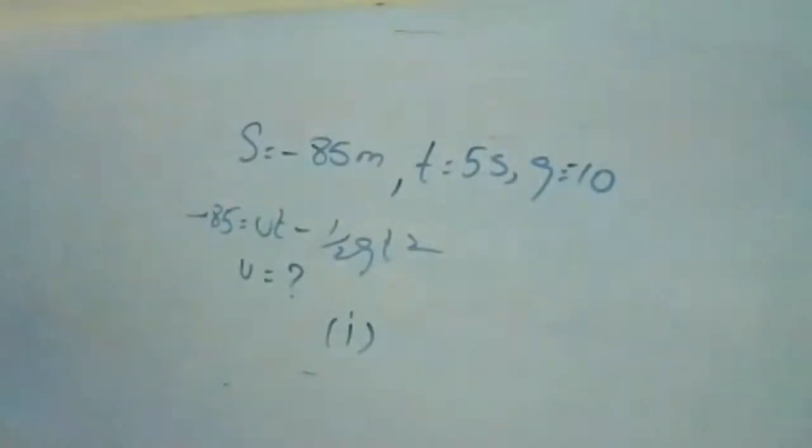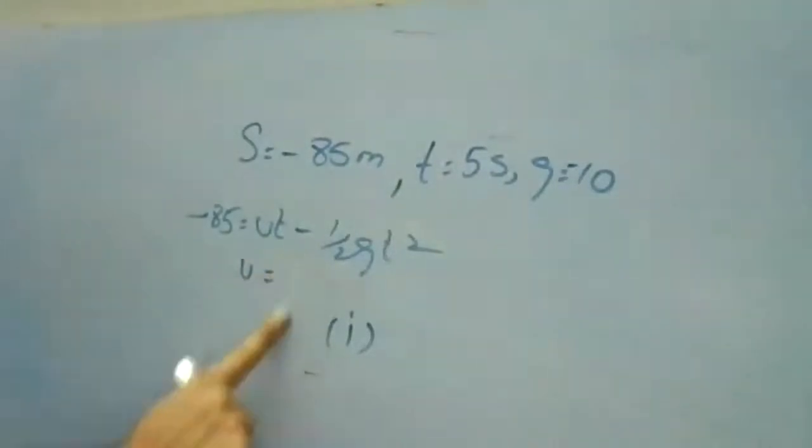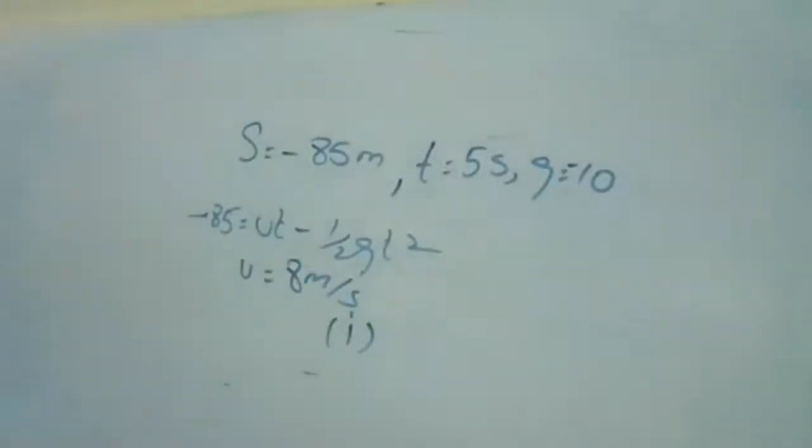So u is 8 meter per second. Once you have u, I'll tell you how to find the displacement. The question for this first one is the height, moving in the upward direction. We need to find the greatest height above the ground.